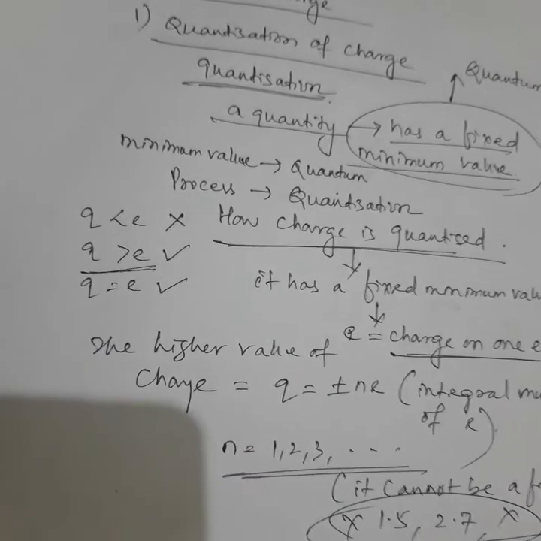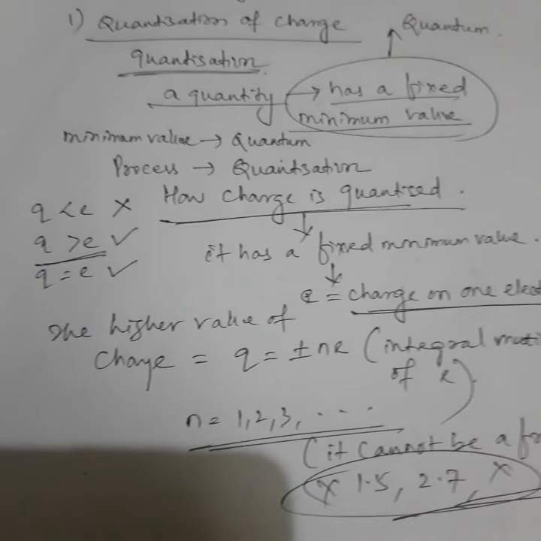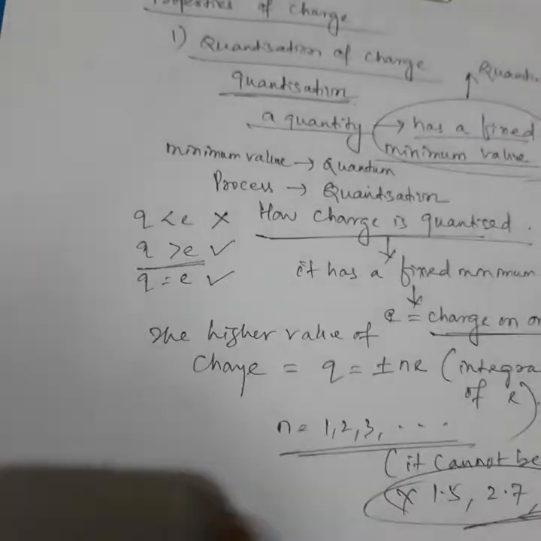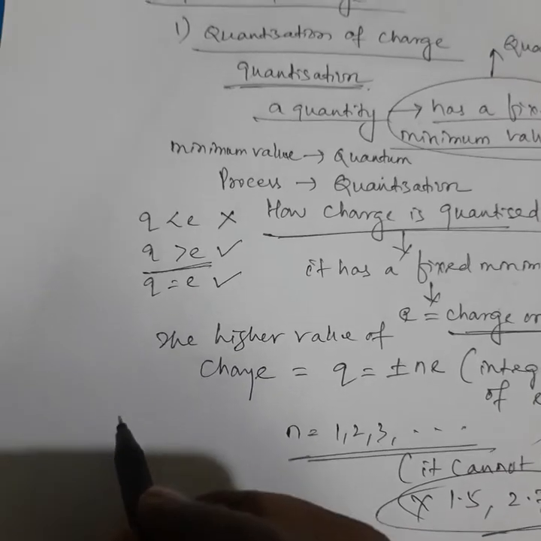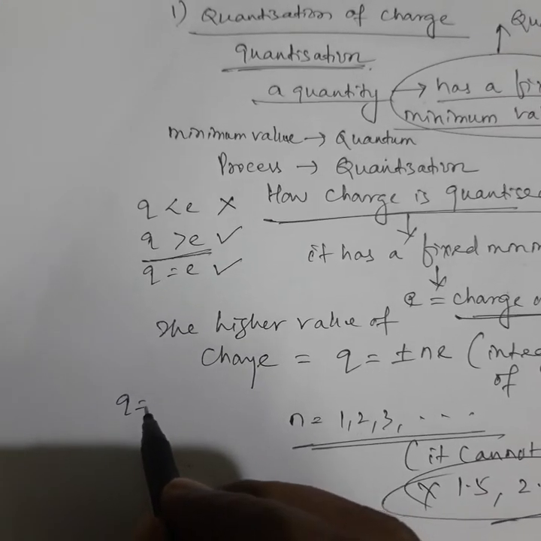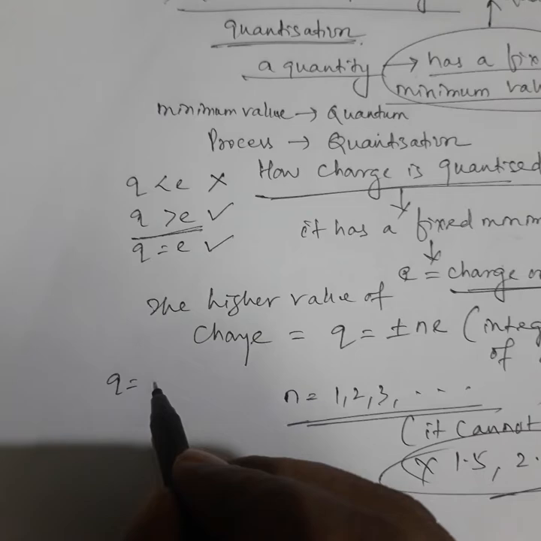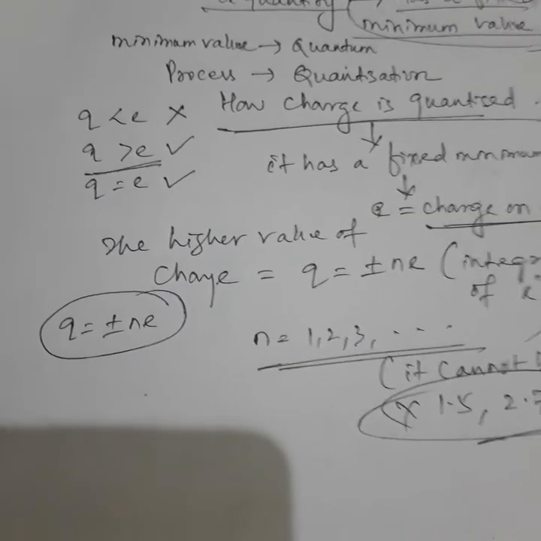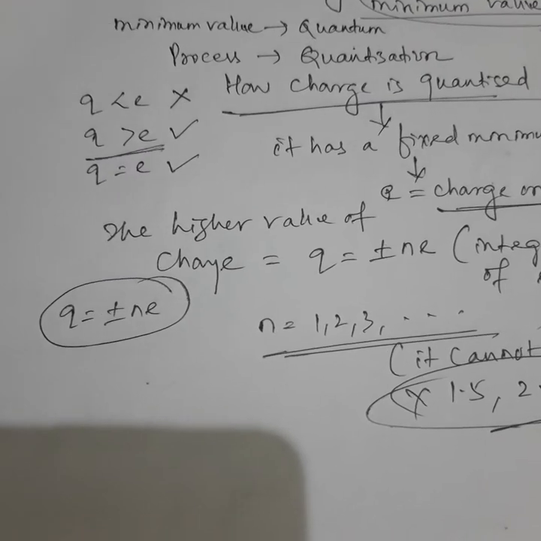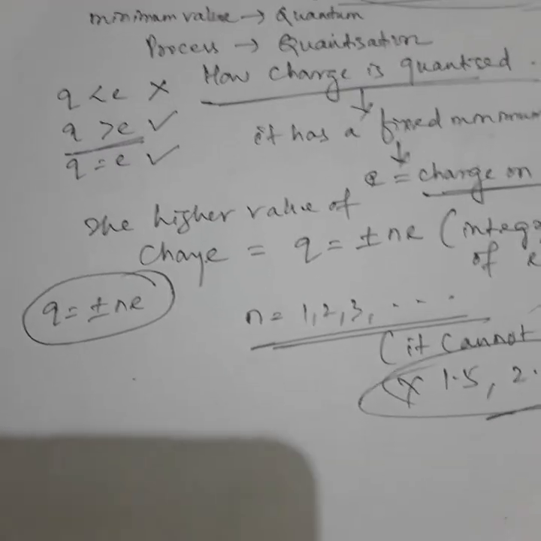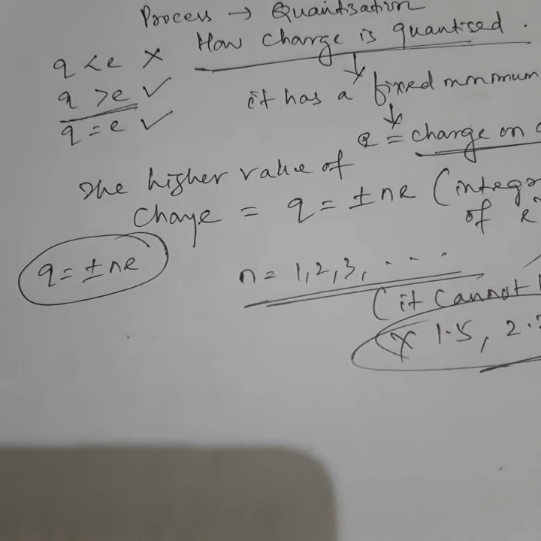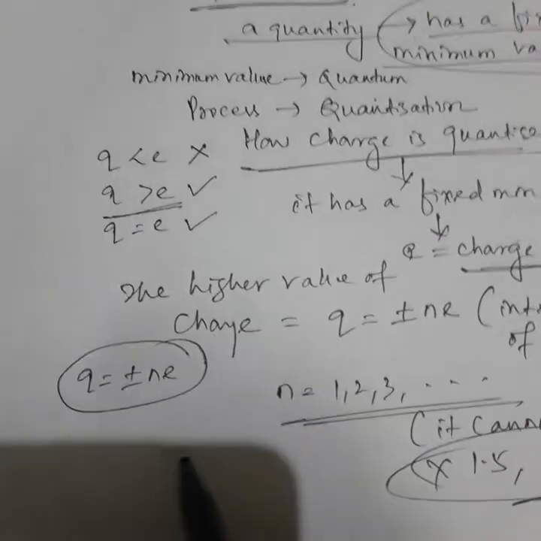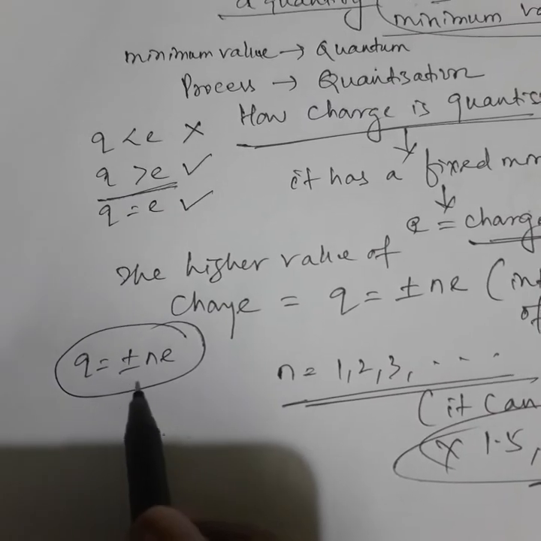So the statement of quantization of charge is: the total charge on a body is an integral multiple of the charge on one electron.